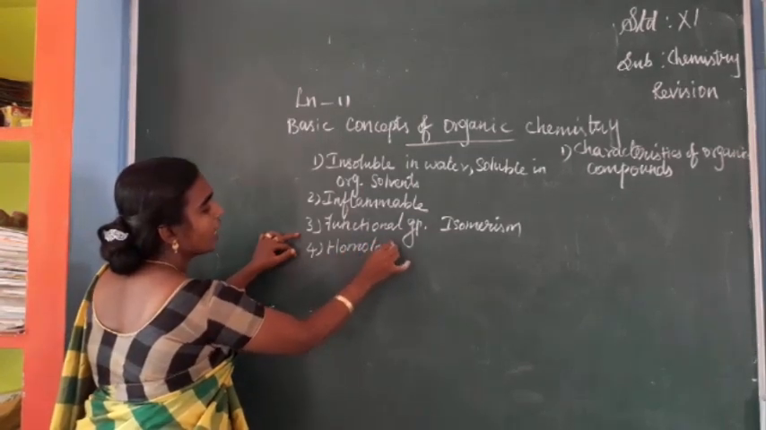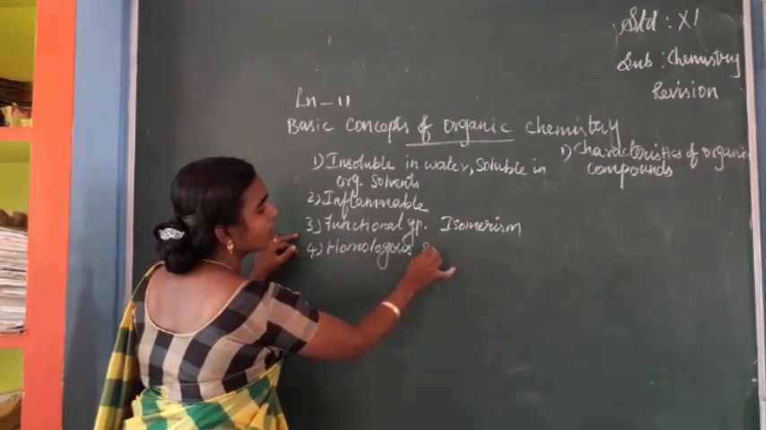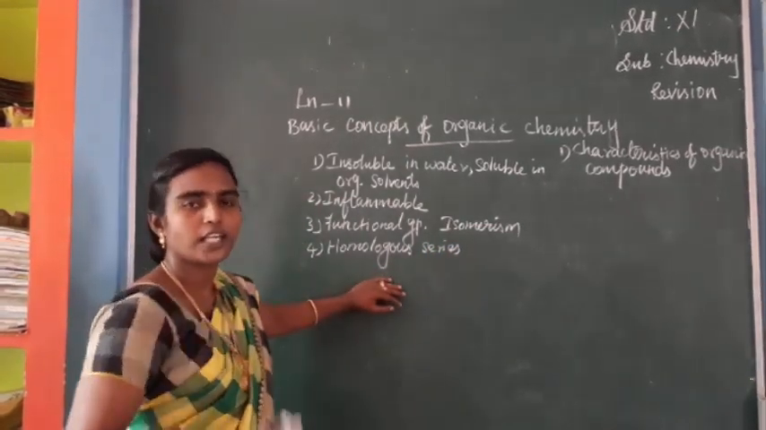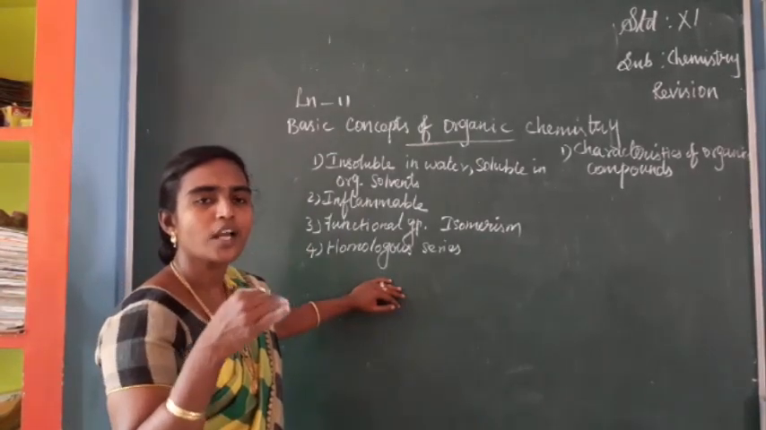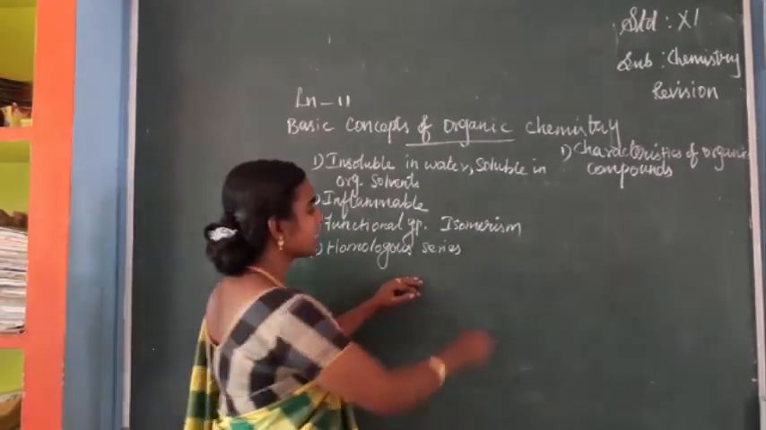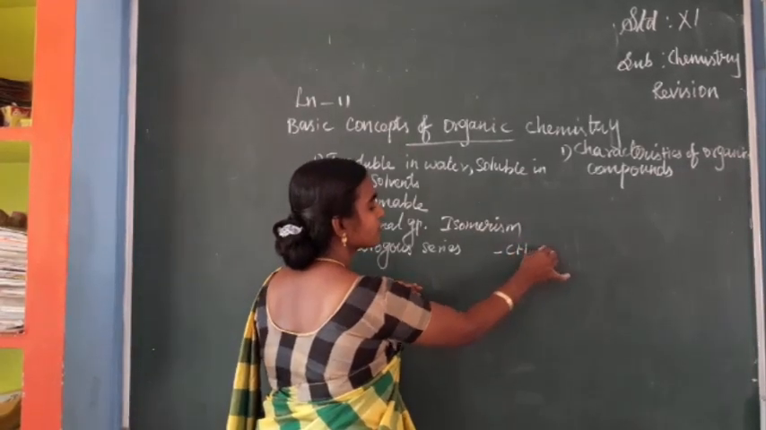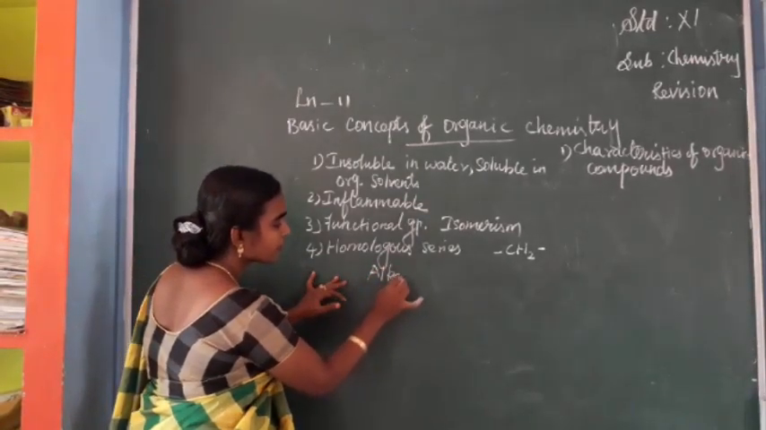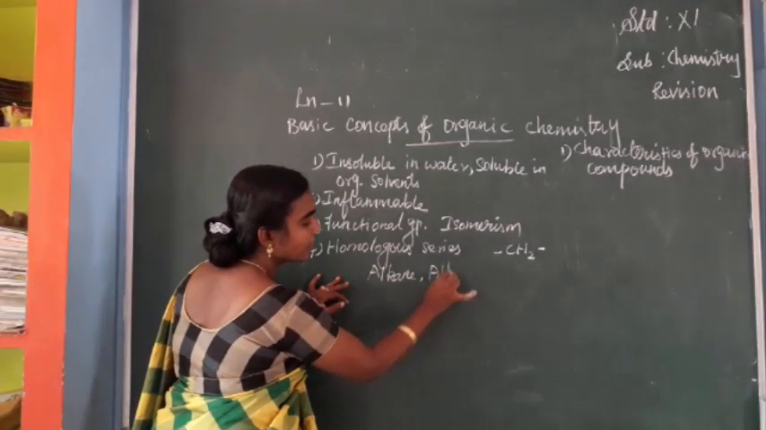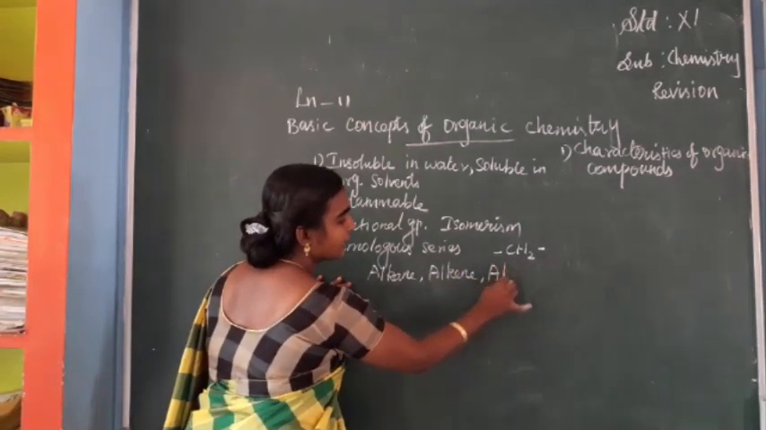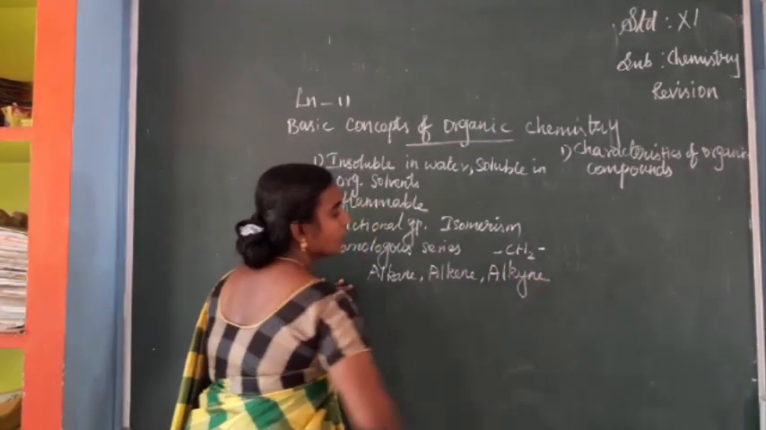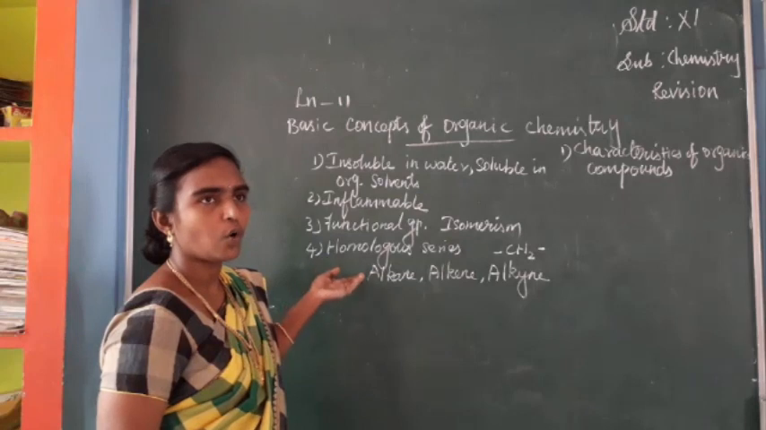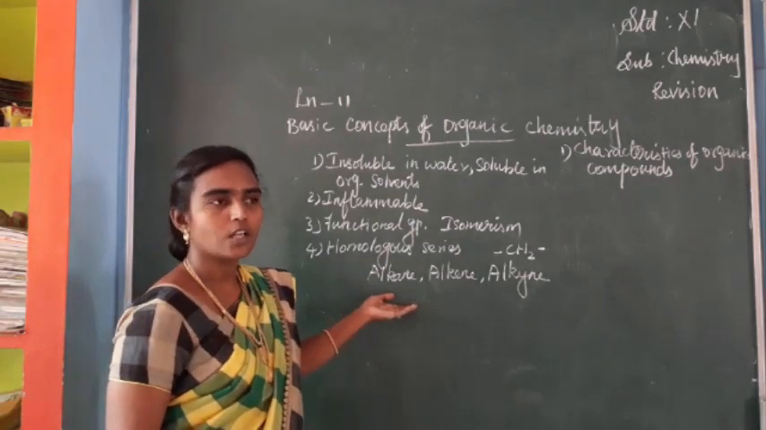A question may be asked like this also: short notes on homologous series. Homologous series means a series, a set of organic compounds, where each member differs by a group called the CH2 group, isn't it? Common examples are alkane, alkene and alkyne. In last year and the previous year, the question was asked: example for homologous series and its formula also.